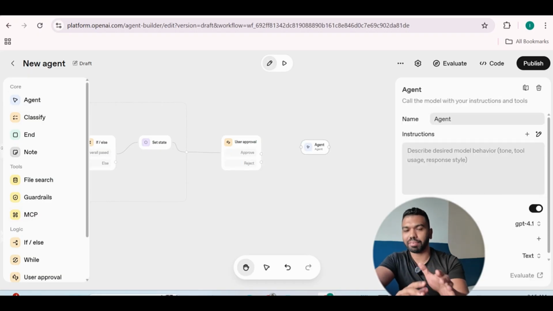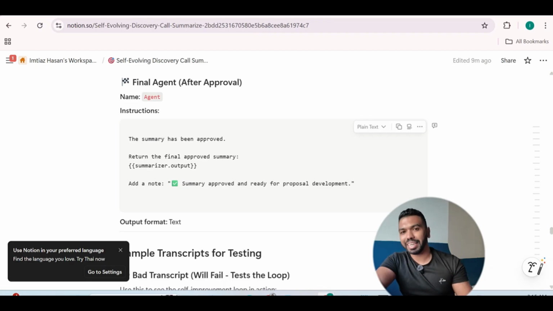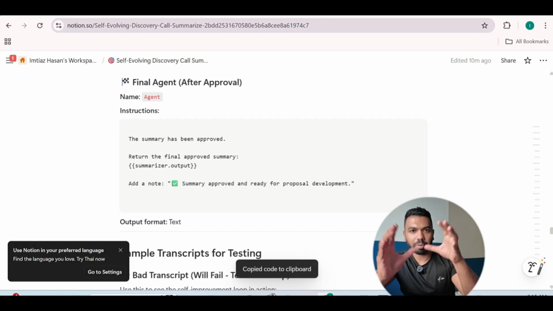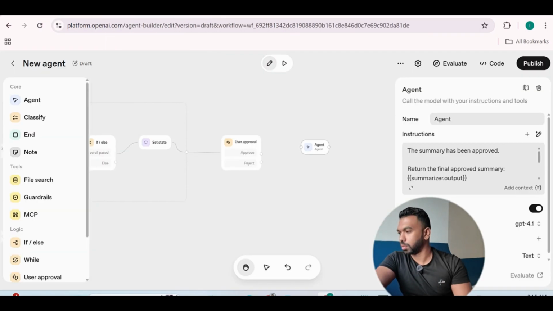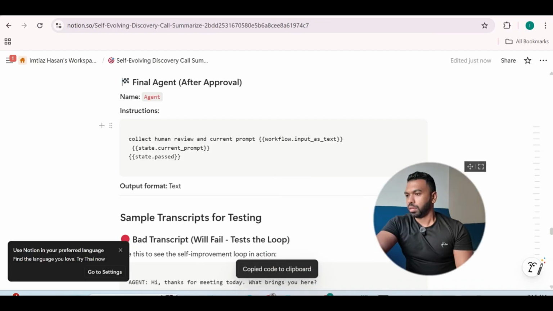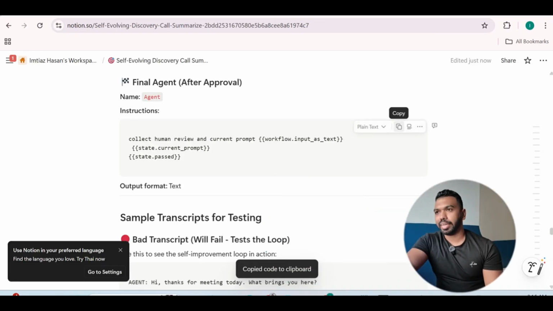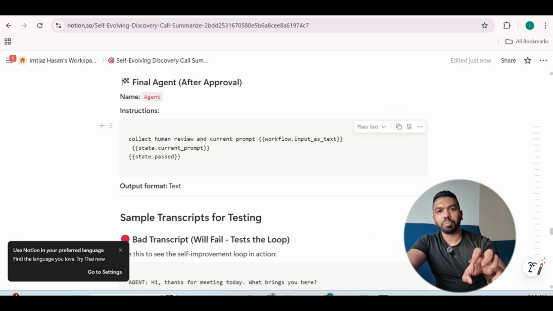It's really essential to have the human in the loop, just in case some of the outputs from the agents or the meta prompt engine, etc., are not good for the final product, then the human can step in and add their touch to it. The final summary agent is just going to wrap up all the learnings and give it back to the user. So we're going to put the instructions here, final summarizer agent. So the final agent is going to be very helpful because it's going to take the human input as well as the inputs from all the other agents, the quality agent, the meta prompt engine, etc., and then give the final polished up product or output for the user, right?